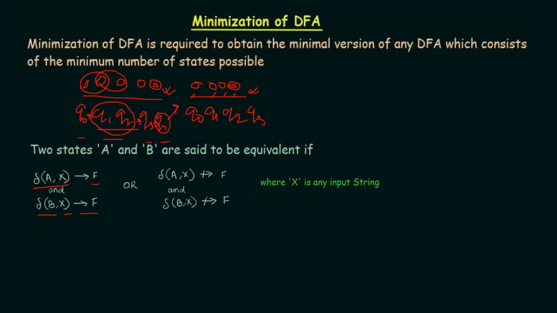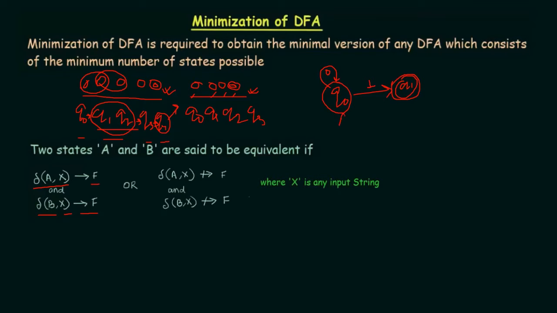That means, let's say we are going from q0 to q1, and it is happening using 1, and whenever we apply 0, we get a self loop. So in that case we need to check whether these transitions will be the same.